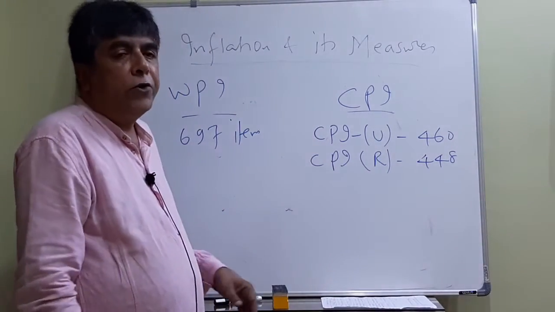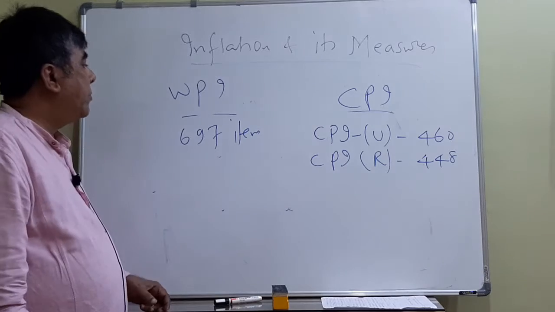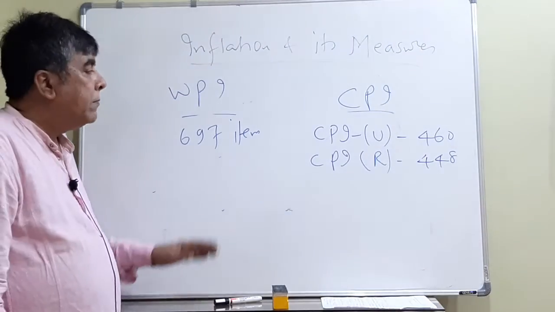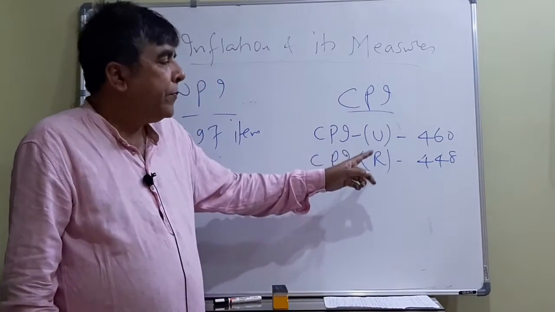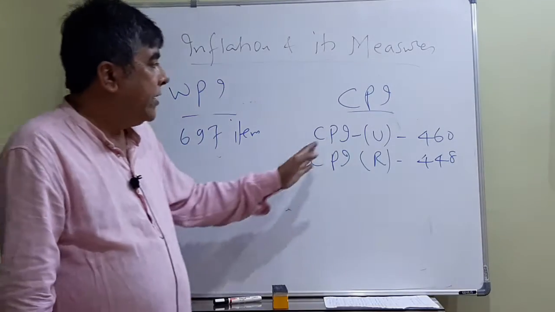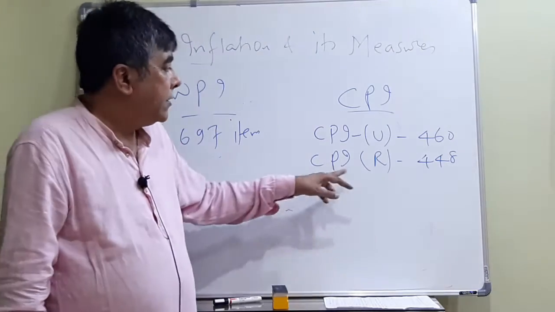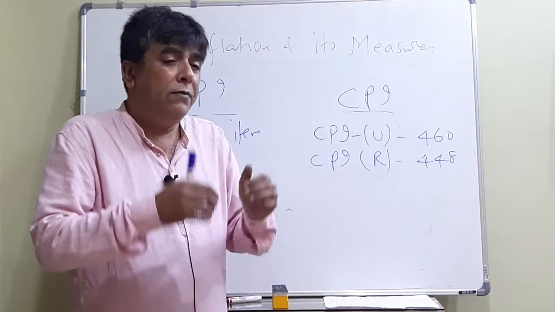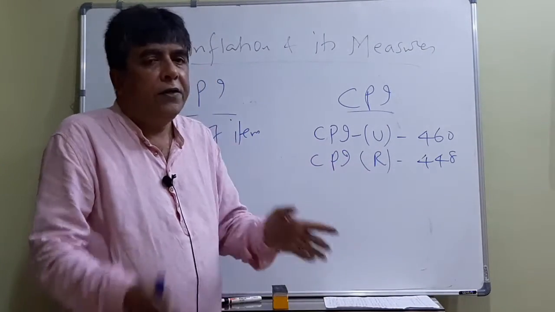And remember, CPI includes goods as well as services. So WPI, the headline inflation earlier, includes 697 items, where the prices of 697 items are considered. But under CPI, since there are so many types, right now we are considering two only: CPI urban for the urban people separately, and CPI, consumer price index, for the rural people. For urban we take 460 products, both goods as well as services. In rural areas it is 448, because our urban people normally spend more on goods and services than the rural people, and that's why the number of items in rural areas is less, not by too much anyway.